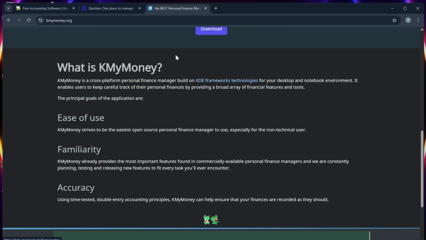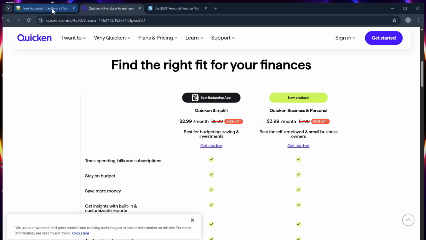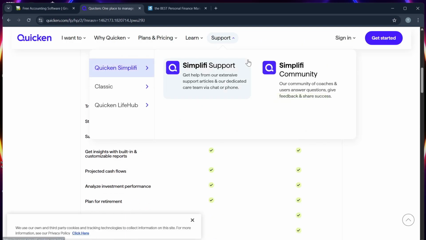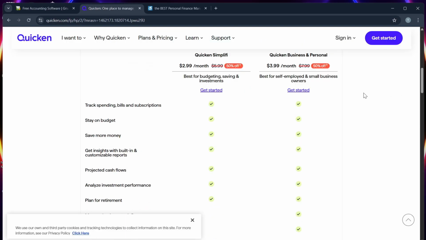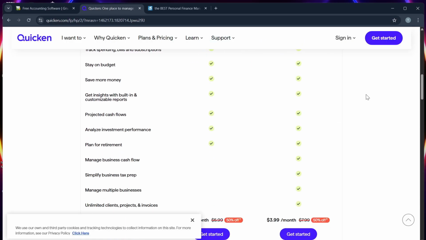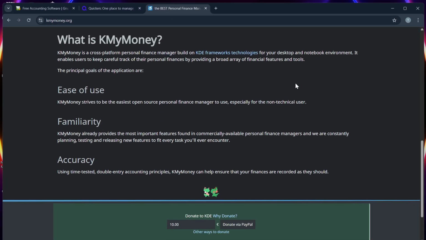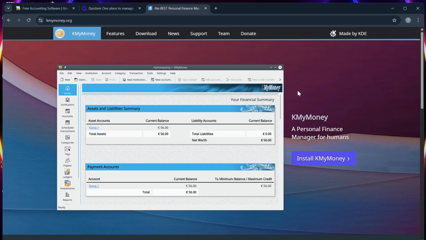Number 2, budgeting and tracking. All three of them offer expense categorization and budget planning, while Quicken shines with real-time syncing and forecasting tools. And GnuCash and KMyMoney require manual entry, but they offer accuracy and privacy.